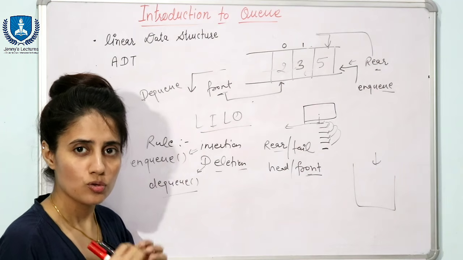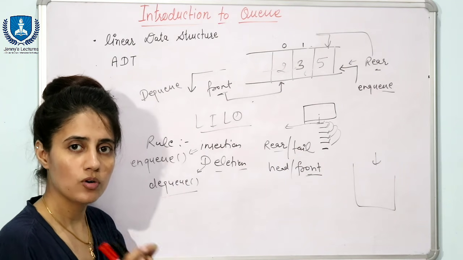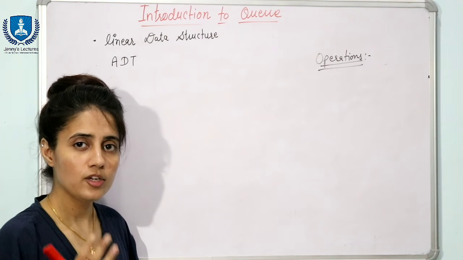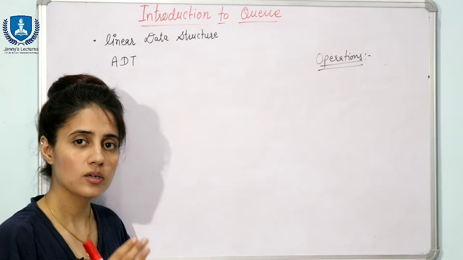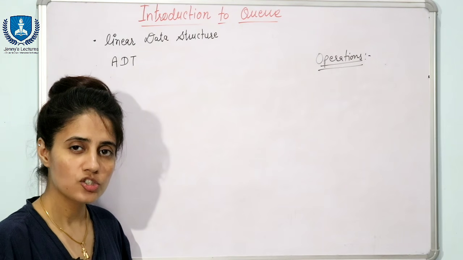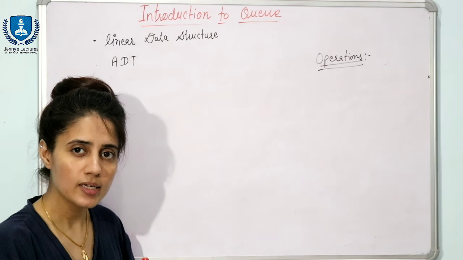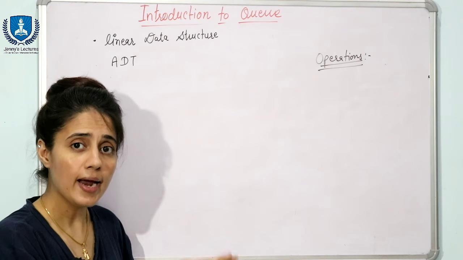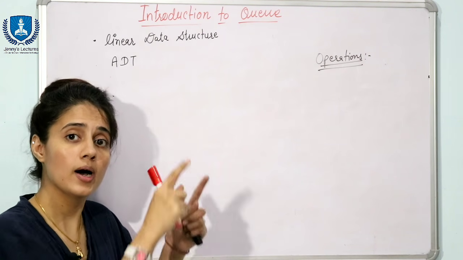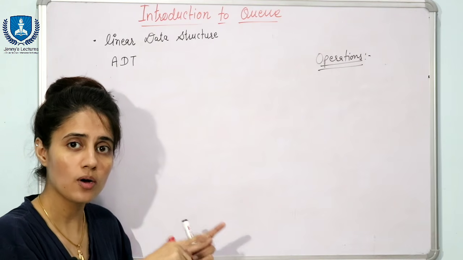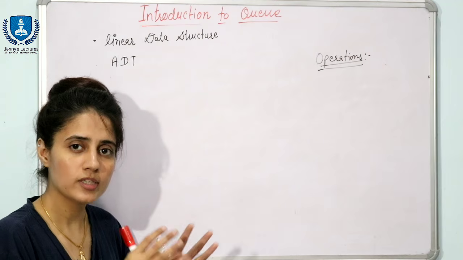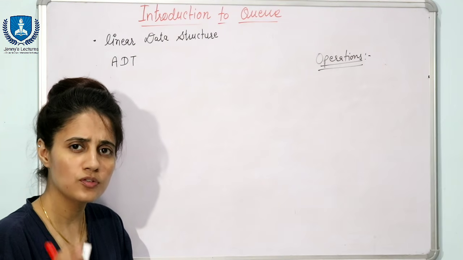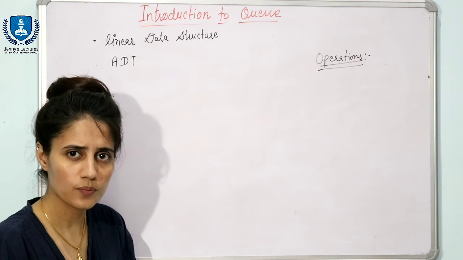This is queue. So now we will see some operations that can be performed on a queue. You can define queue as an ordered list, or you can say a collection, in which insertion can be performed from one end, that is from rear end, and deletion can be performed from another end, that is from front end of the queue. It is a structure that follows the FIFO rule, that is first in, first out.